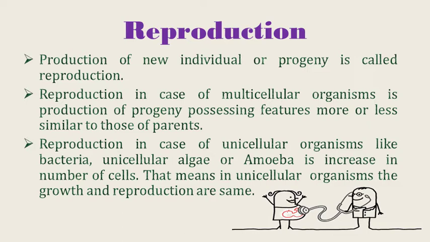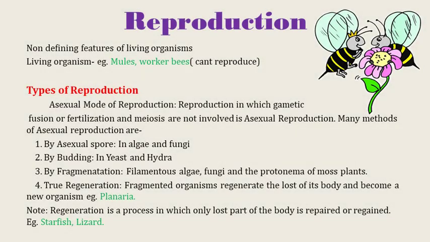Here we have seen the production of progeny possessing more or less similar characters of their parents. In the case of unicellular organisms like bacteria, unicellular algae, that is cyanobacteria, or amoeba, there is only an increase in the number of cells. So we can say that in unicellular organisms the growth and reproduction are the same. As you have mentioned earlier, reproduction is a non-defining feature of living organisms.